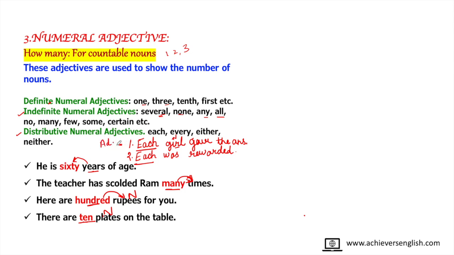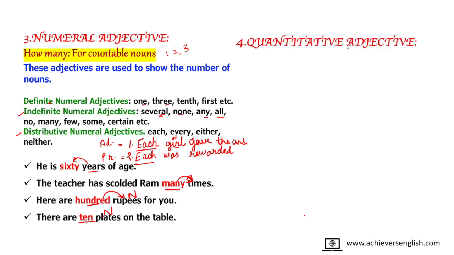But in the second sentence, the word each is not coming before a noun. Was is not a noun. Therefore, it becomes a distributive pronoun. So a very important statement to remember is that adjectives always come before a noun, except the adjective of quality. If we remember this rule, you will understand the concept of adjectives in this video only.